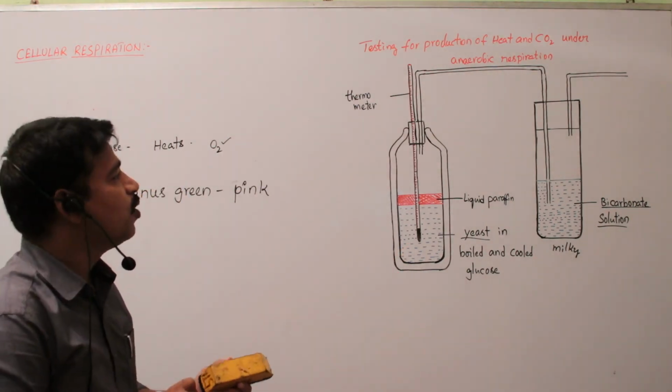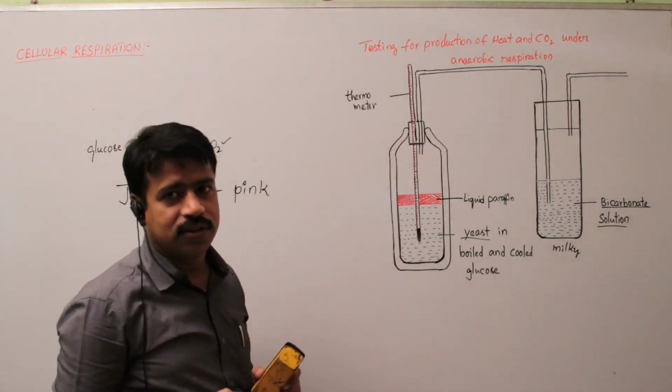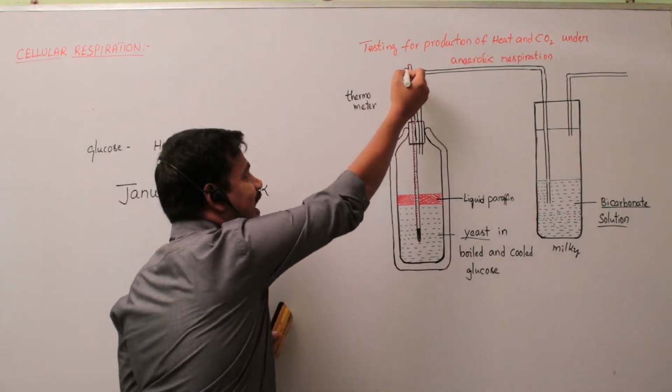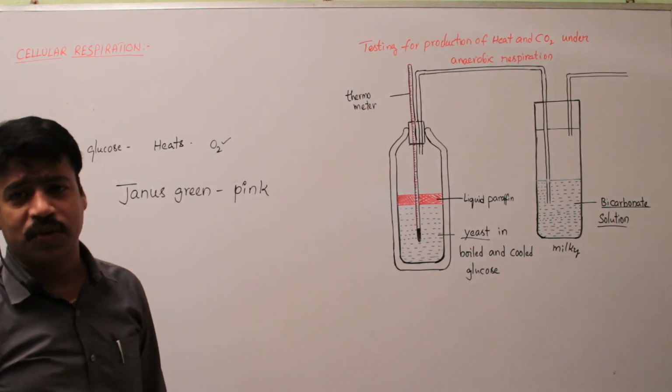And now we arrange the thermos flask with a two-holed cork and insert a thermometer inside the glucose solution.